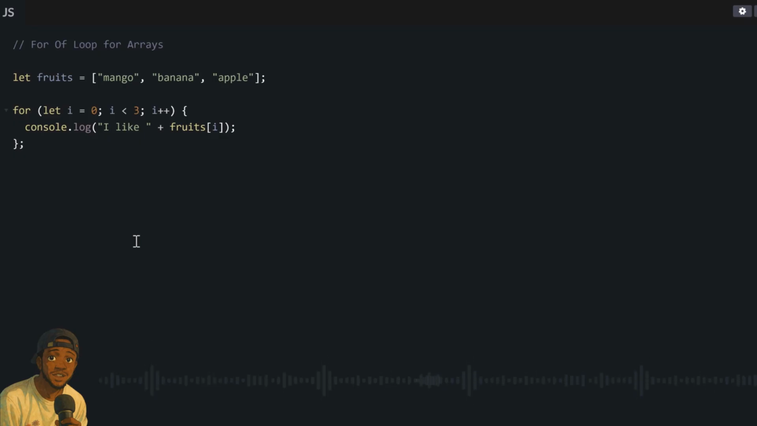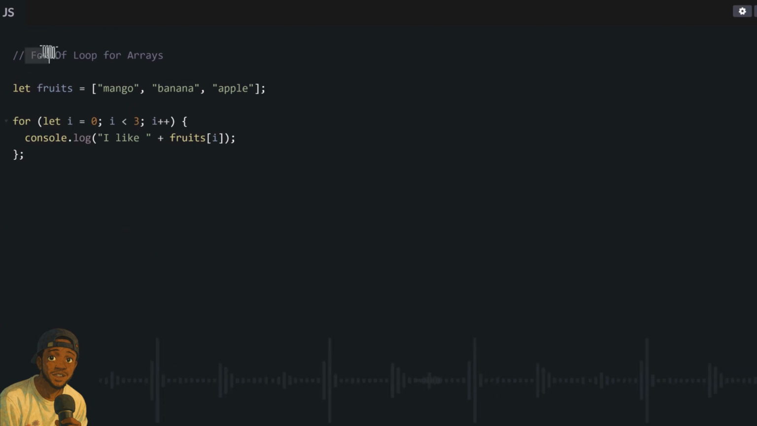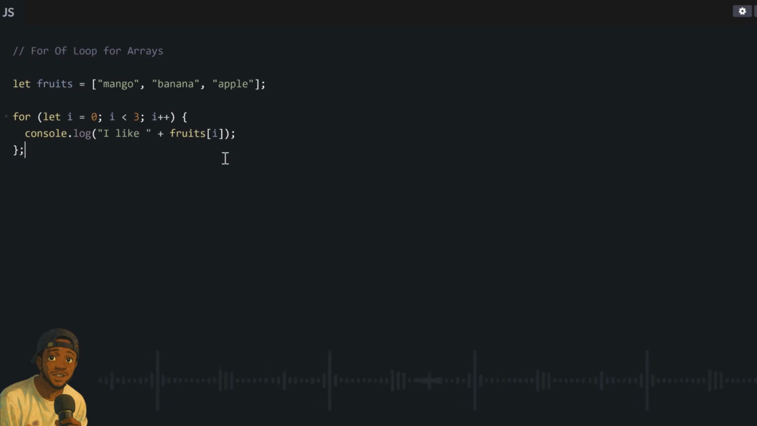And for the two other kinds of for loops wey I tell you say we get, the for loop for looping through an array and the for loop for looping through an object. The first one for looping through an array na wetin we dey call for of loop. This for of loop go loop through items in an array of things. No matter which things dey inside the array, you go loop through each item one by one.